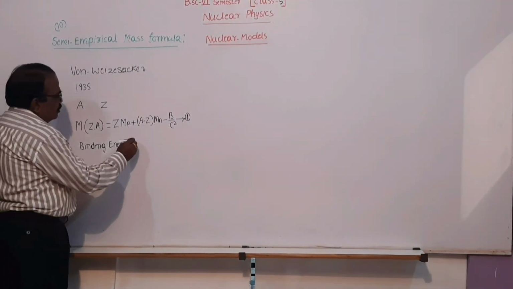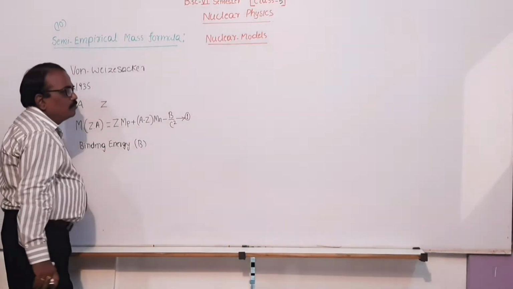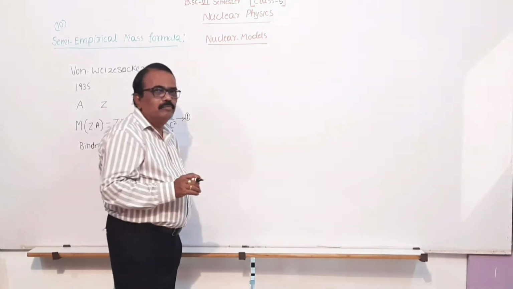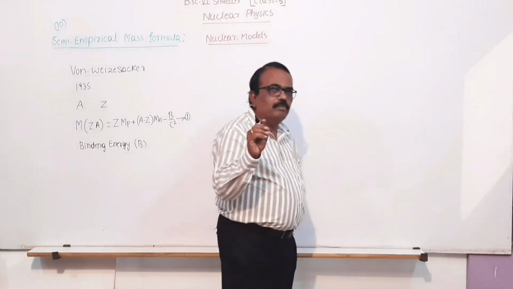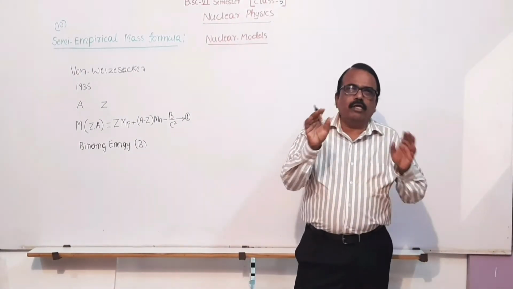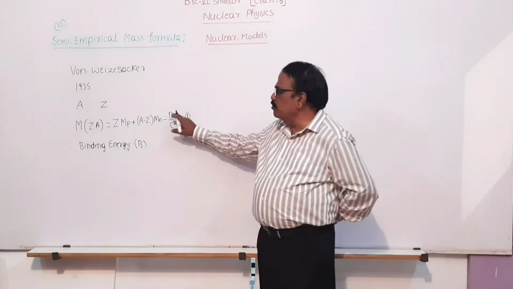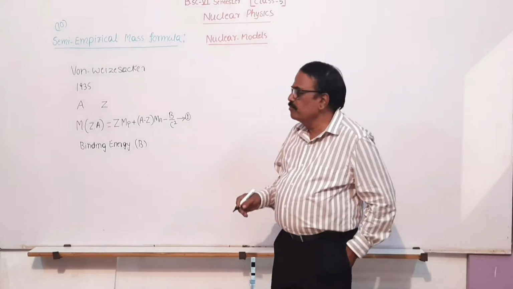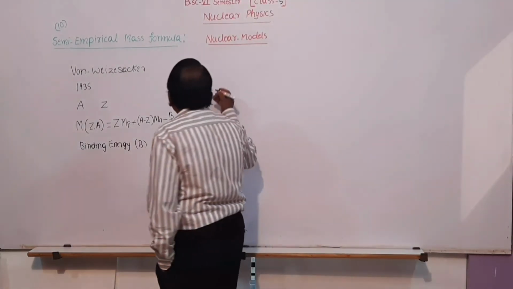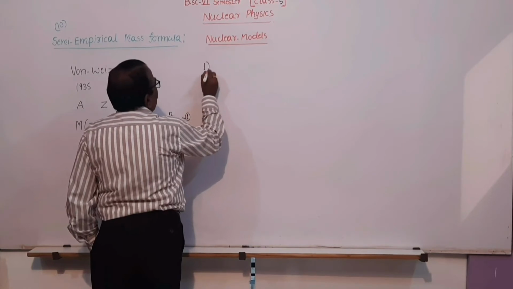This binding energy term B consists of a series of terms. Each term specifically explains a nuclear character. So, what are those binding energy terms? The first one is volume energy.